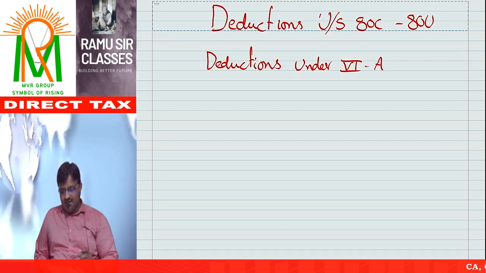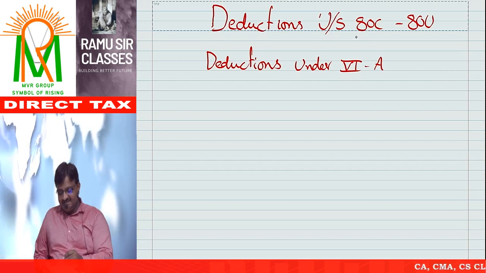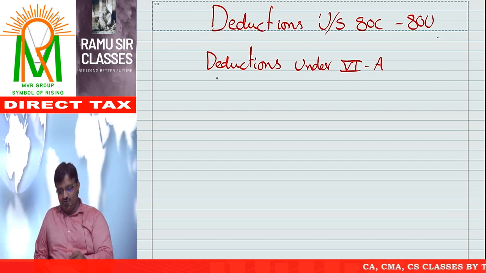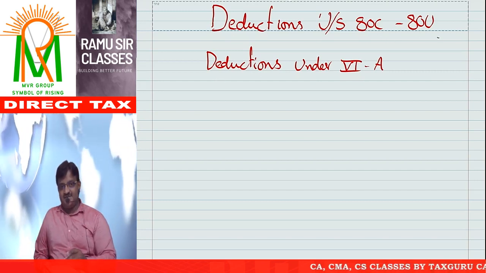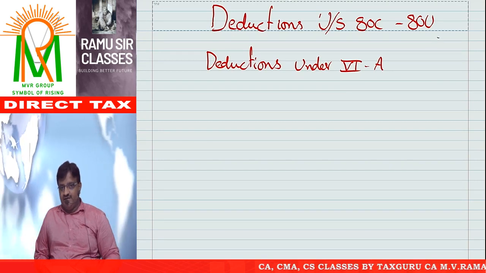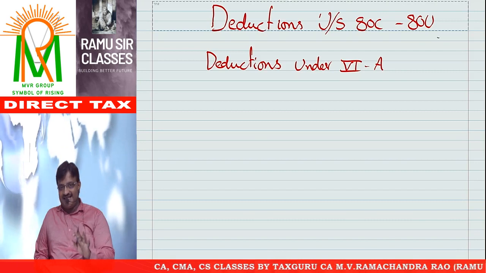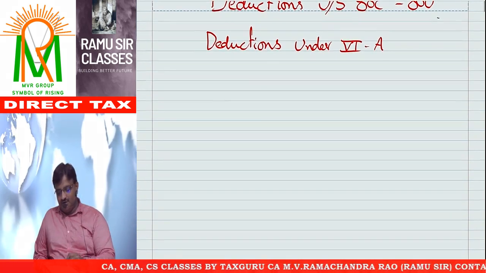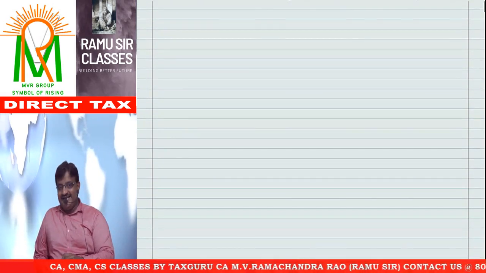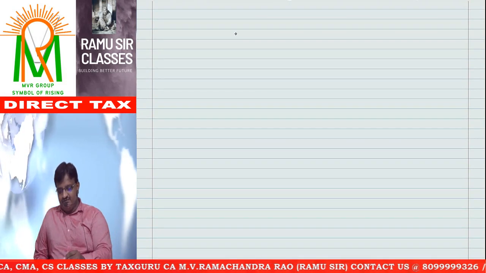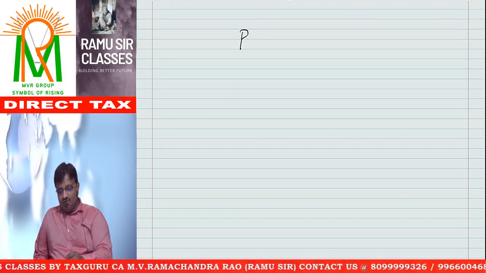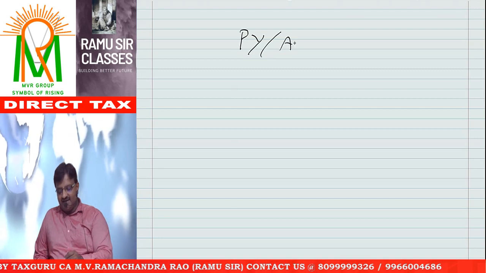Okay, chalo. The chapter is deductions under section 80C to 80U, or deduction under Chapter 6A. Friends, I will treat you as a layman and start from scratch. Whenever any client comes to your office, first we need to ask what is the previous year or the assessment year.